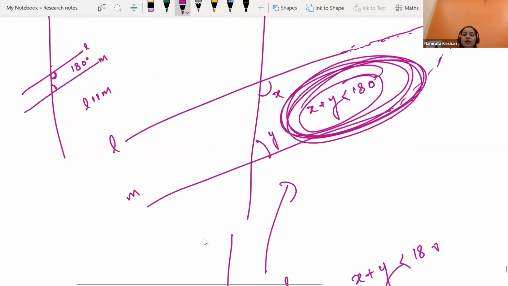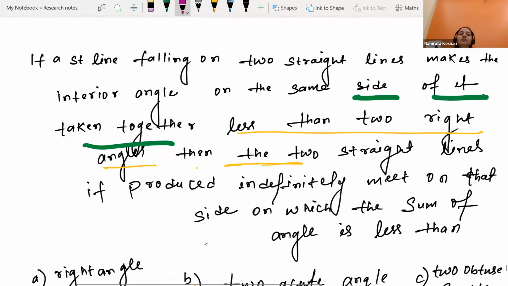If it is smaller than 180, the lines are going to meet. Got it? Yes, ma'am. So that's what Euclid's postulate says. I took proper time to explain this statement in our class, but here again I have explained it from the basics.